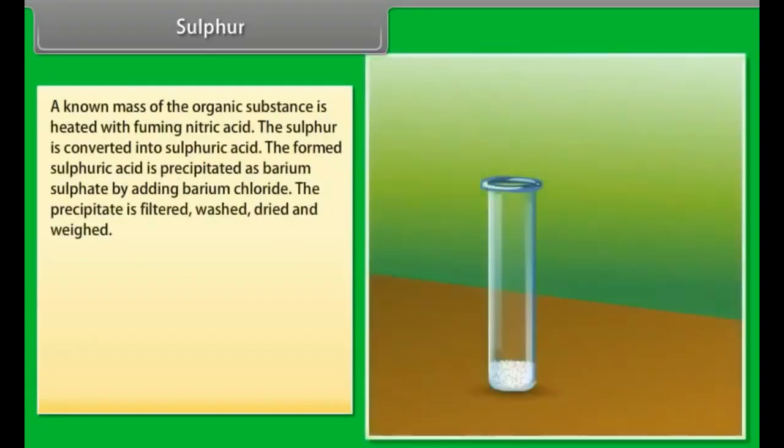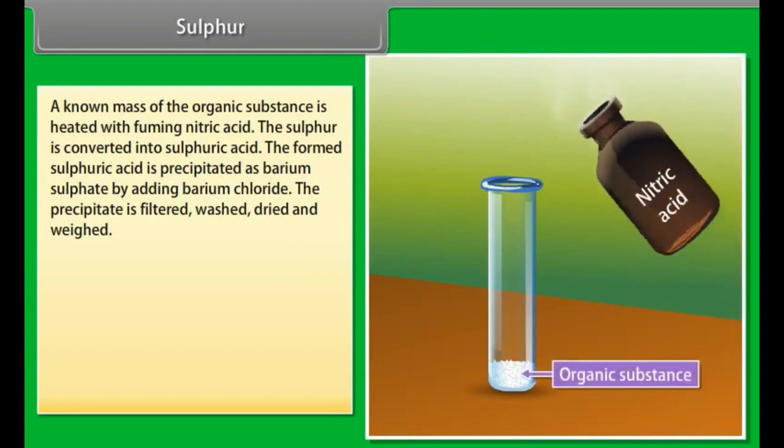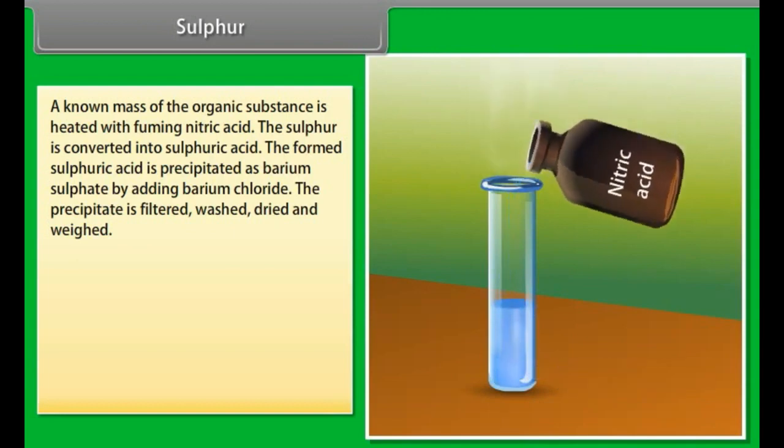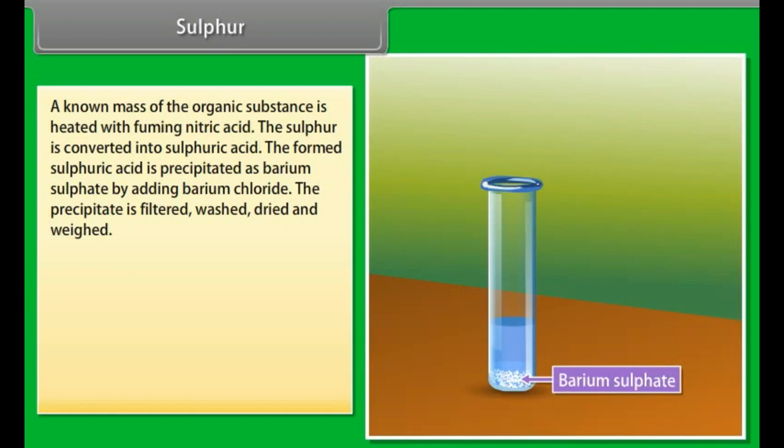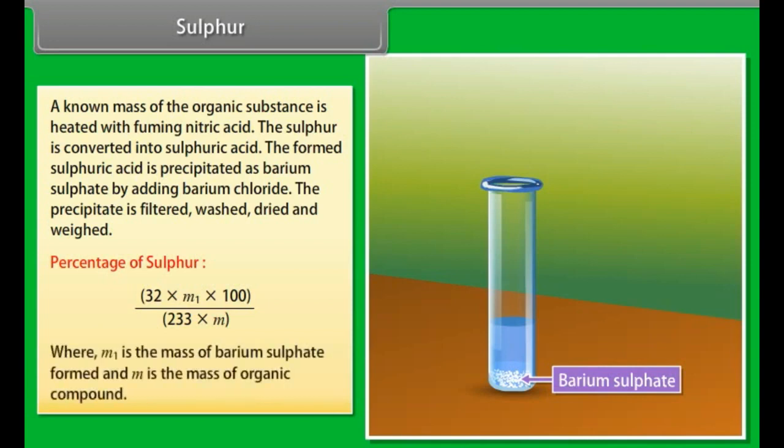Sulfur. A known mass of the organic substance is heated with fuming nitric acid. The sulfur is converted into sulfuric acid. The formed sulfuric acid is precipitated as barium sulfate by adding barium chloride. The precipitate is filtered, washed, dried and weighed. Percentage of sulfur = 32 × M1 × 100 / (233 × M), where M1 is the mass of barium sulfate formed and M is the mass of organic compound.